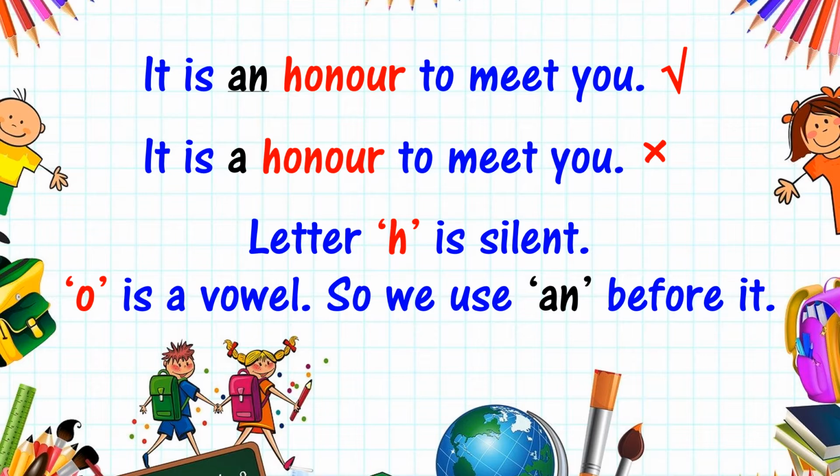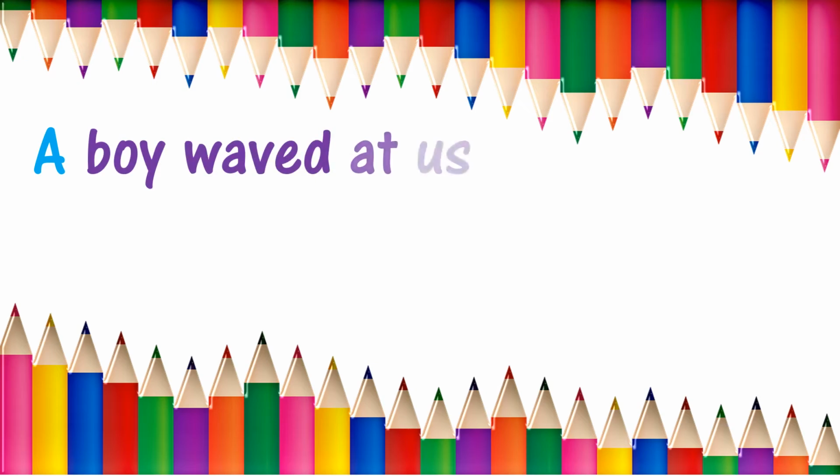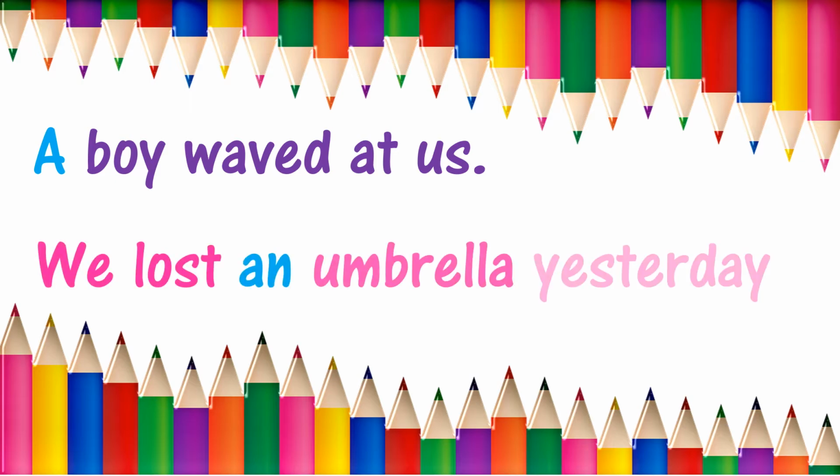Understood? Now, why are the articles a and an called indefinite articles? This is because they do not refer to any particular person or thing. Example, a boy waved at us, so we use indefinite article a. Similarly, we lost an umbrella yesterday. Here we use the indefinite article an. This is because we are not pointing out a particular boy or a particular umbrella. This could be any boy or any umbrella, children.